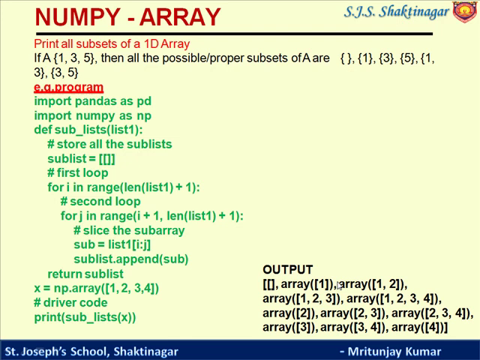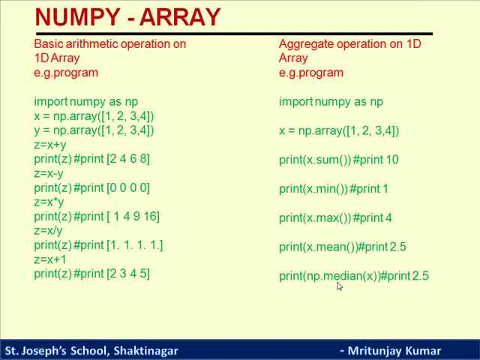You can easily understand. Now see the basic arithmetic operations on a 1D array. On a 1D array we can perform addition, subtraction, multiplication, division, and addition of elements on each index.